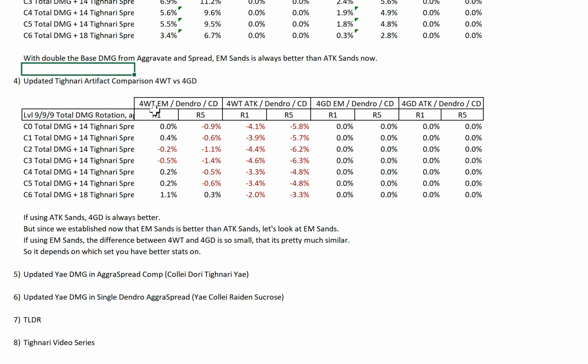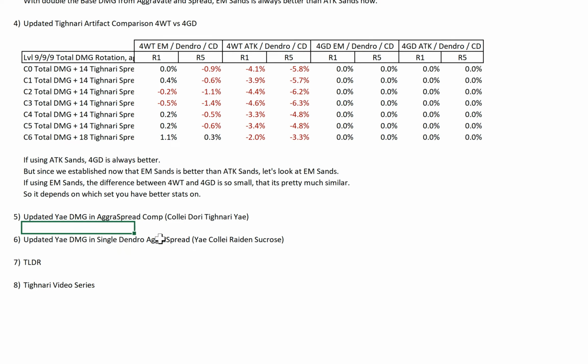Okay, next we have 4WT versus 4GD. If you are using attack sands, 4GD is always better, but since we established now that EM sands is better, let's do it at EM sands. If you are using EM sands, the difference between 4WT and 4GD is so small that it's pretty much similar. This is very, very similar to the previous artifact comparison, where it is very close between the two as well. So it depends on which set you have better stats on.